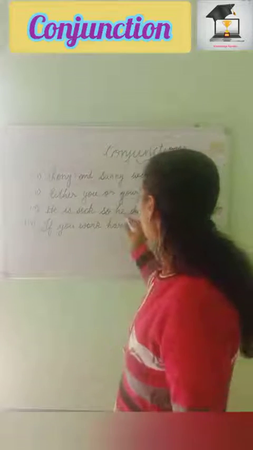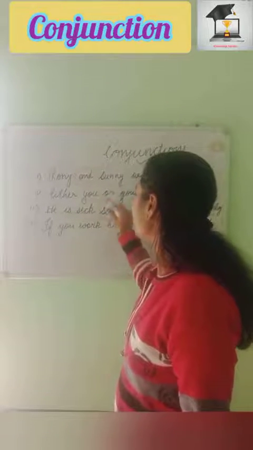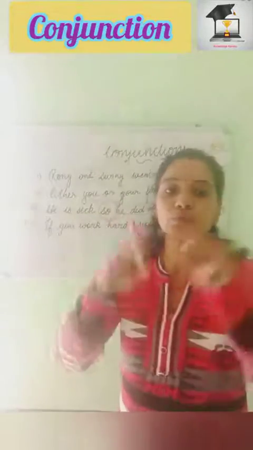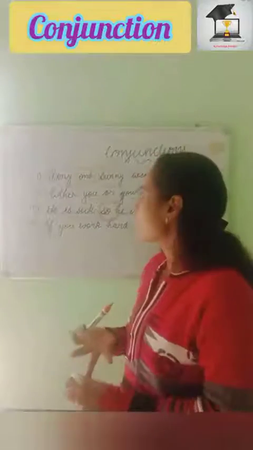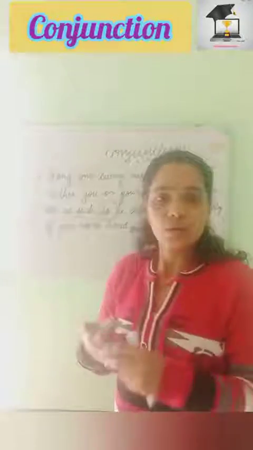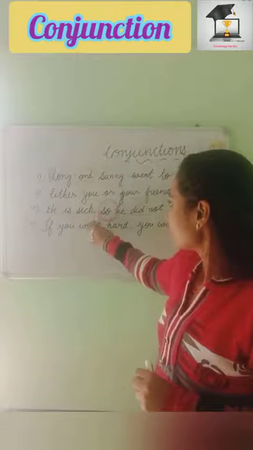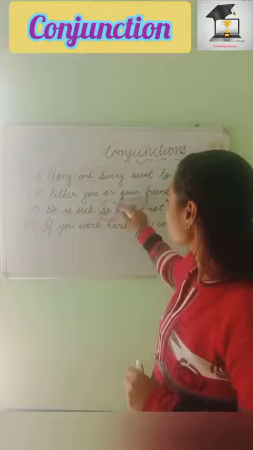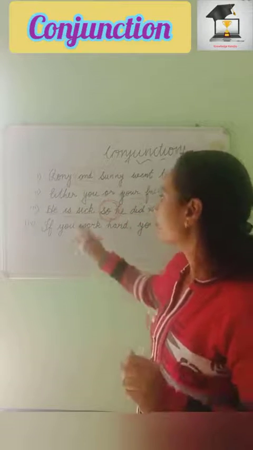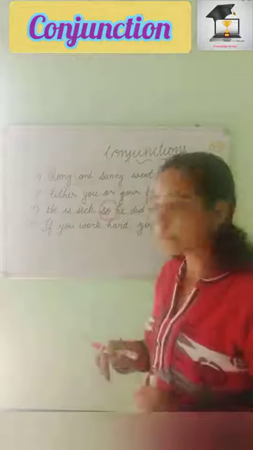So these two complete sentences have been added by the conjunction "so." Here it is used for showing the reason. We use conjunctions for different things: for showing reason, for purpose, for adding something. So "so" is used for showing the reason that the boy is sick, so he did not come. Two complete sentences have been added here.